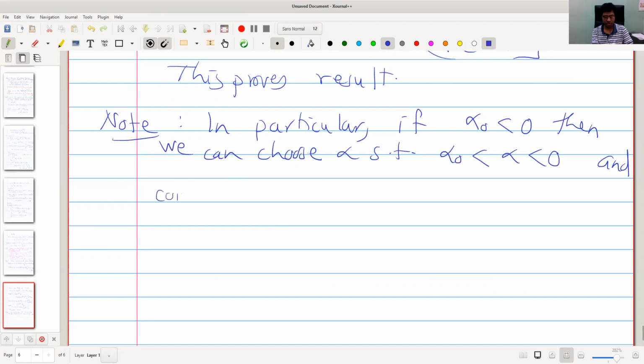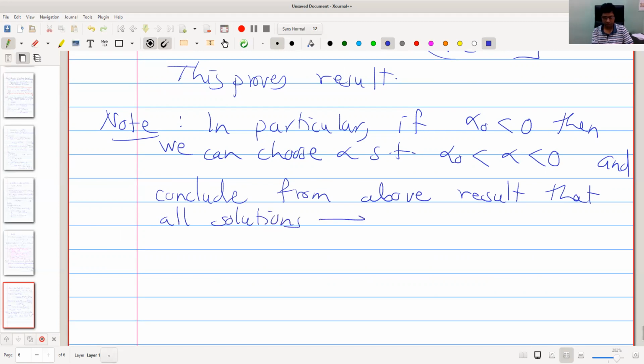And we conclude from above result that all solutions approach 0 exponentially as t tends to infinity.